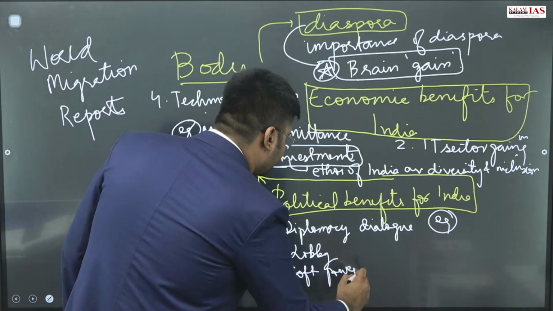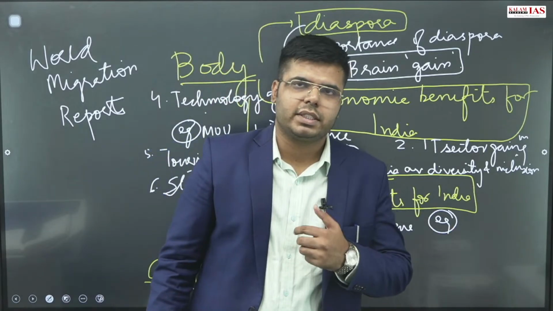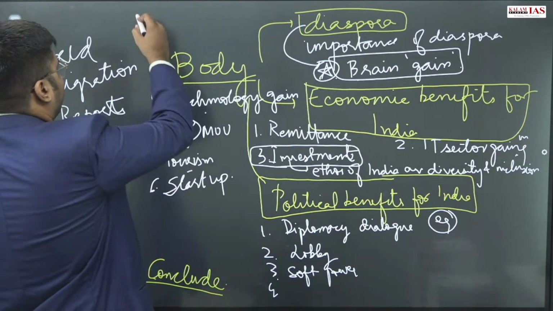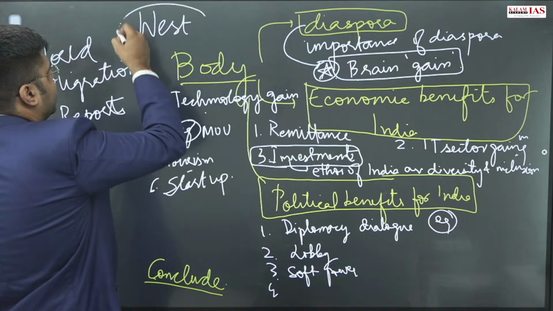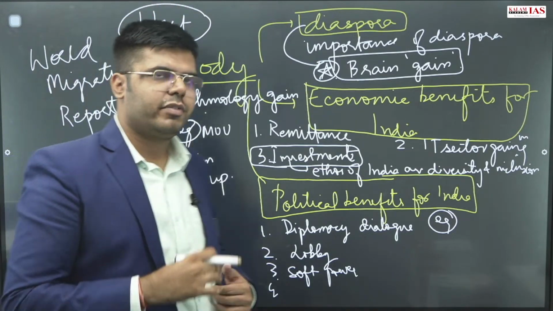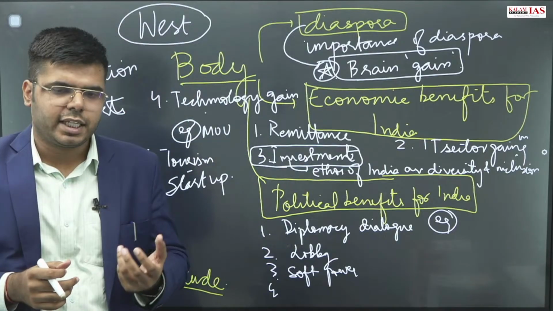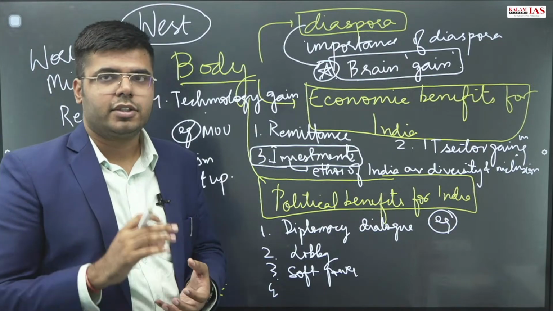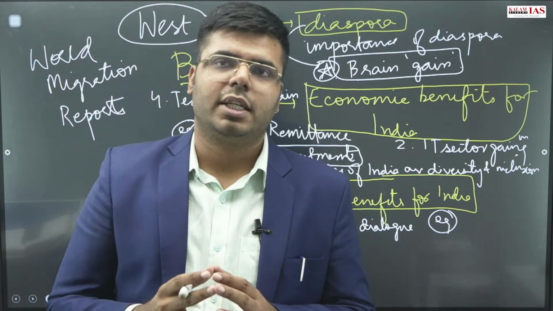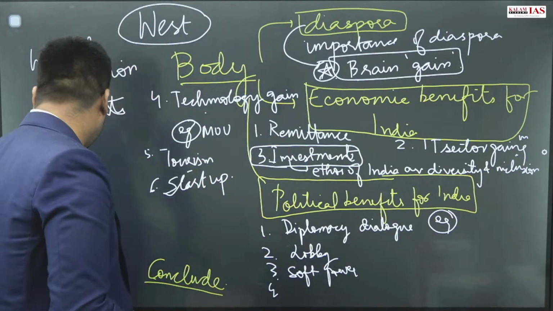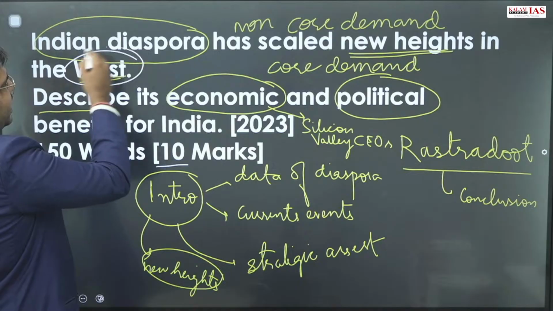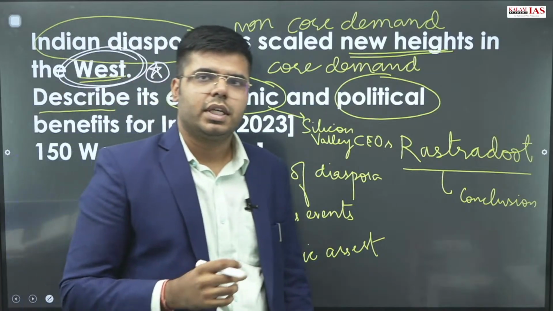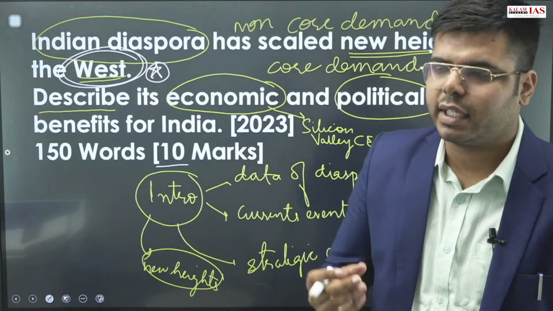But please make sure that when you are giving examples of the diaspora's economic and political benefits for India, you remember that the diaspora of the West is being asked. I am again and again highlighting this because some of my friends who wrote mains that year gave examples from the diaspora of the Middle East or Southeast Asian nations or from Africa. You have to refrain from that because the demand of the question is the diaspora of the West. If you write something other than the West, you are not going to get good marks in mains because it shows that you have not even read the question correctly.